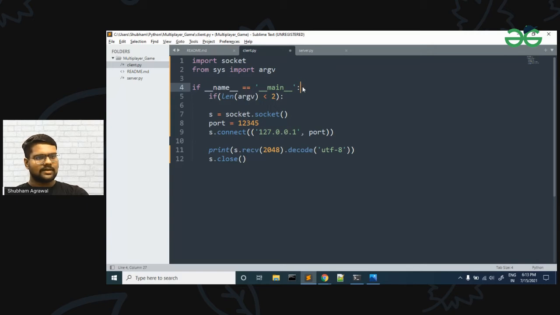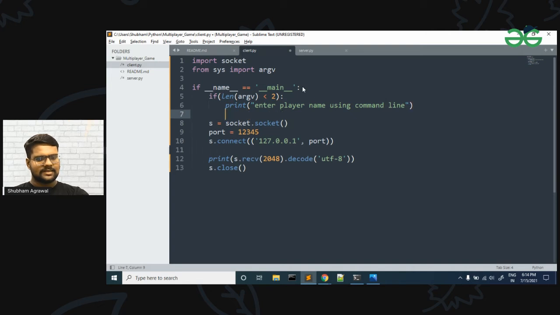So if its length is less than 2, then we will print: enter player name using command line. After that we will exit. For exit we will use os.exit, and since we are using the os module, let me import the os module also.